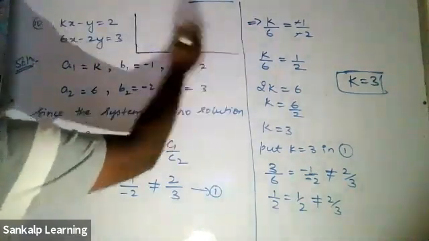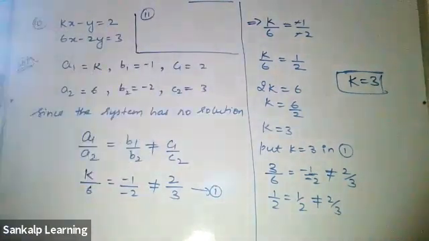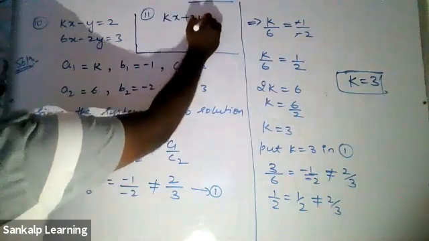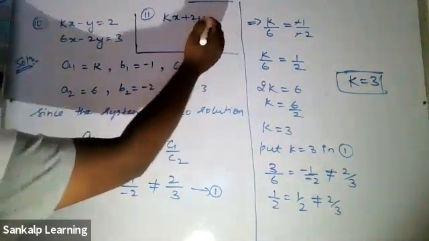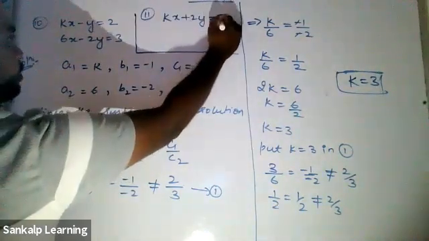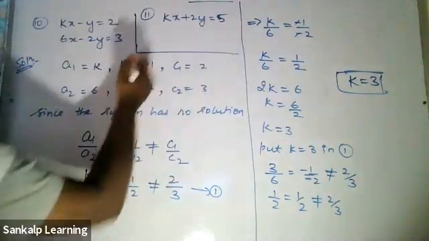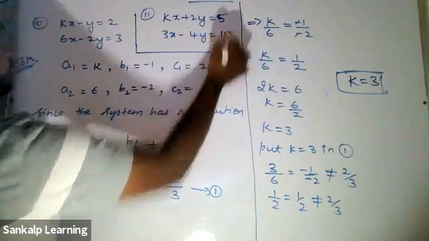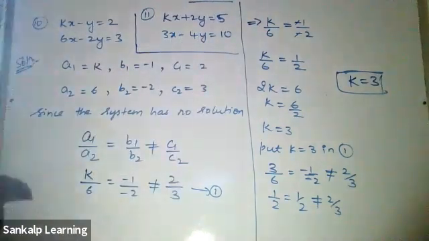I'll just put the 11th question here. kx plus 2y is equal to 5, 3x minus 4y equals 10. Try out the 11th one.